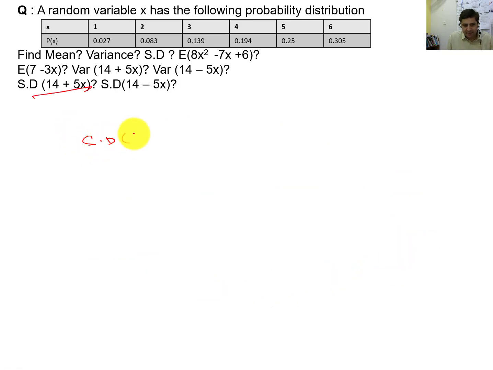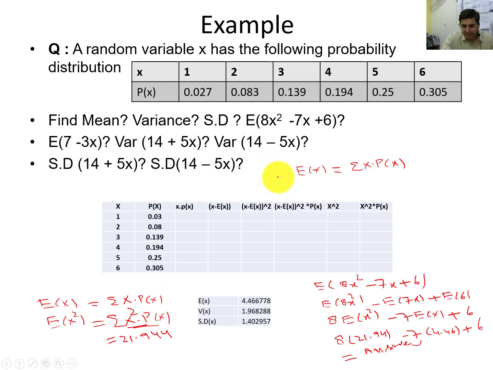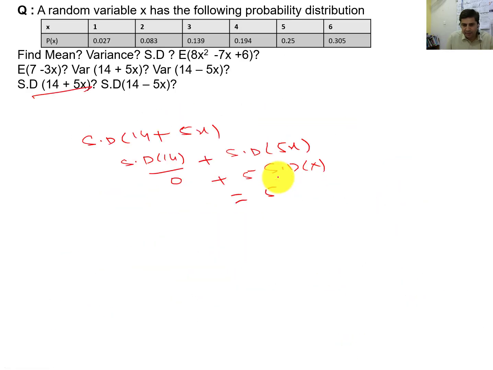Standard deviation of 14 plus 5x: standard deviation of 14 plus standard deviation of 5x will be equal to 0 plus 5 standard deviation of x. So it is 5, and we already calculated the standard deviation, which is 1.40. We will write 1.40 and get the answer.